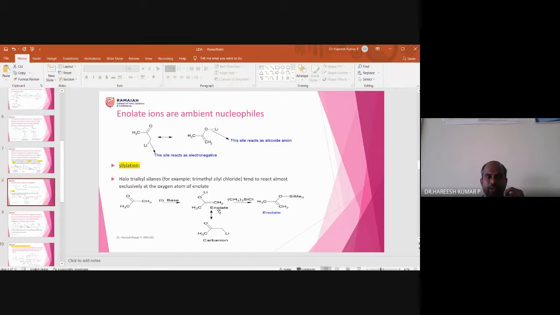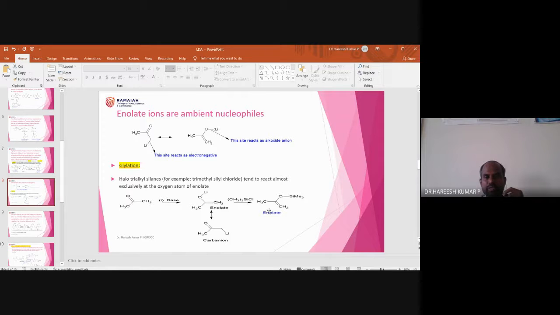Suppose an enolate is treated with trimethylsilyl chloride. The name of this compound is trimethylsilyl chloride. This is an electrophile. Maybe we will discuss the role, application and preparation of trimethylsilyl chloride later, maybe after LDA. So what will happen? There will be a new bond formation between the oxygen and silicon.